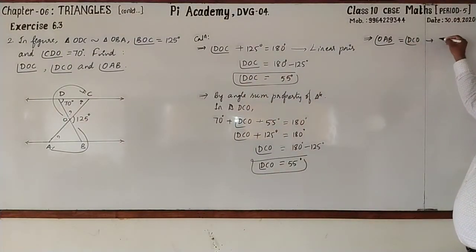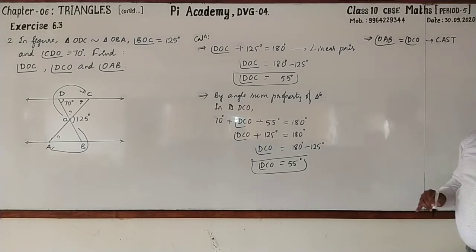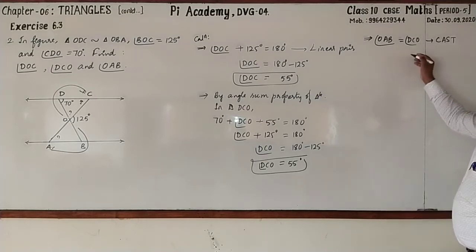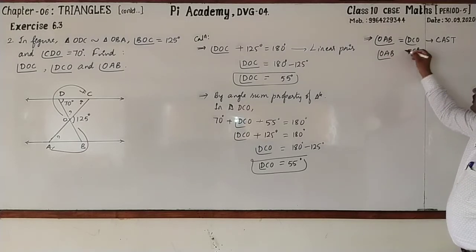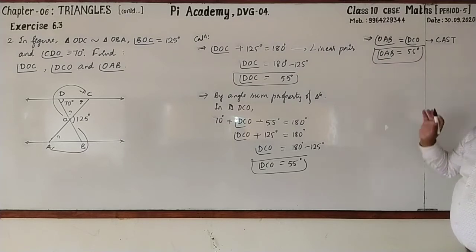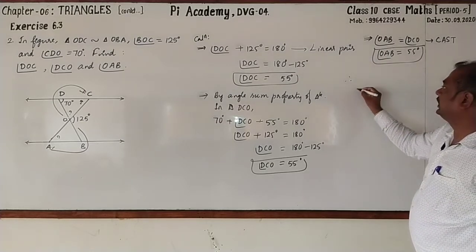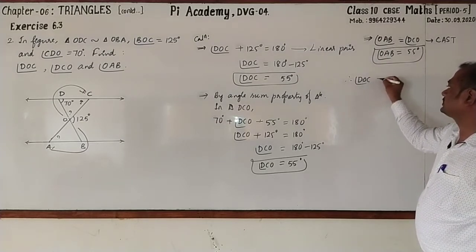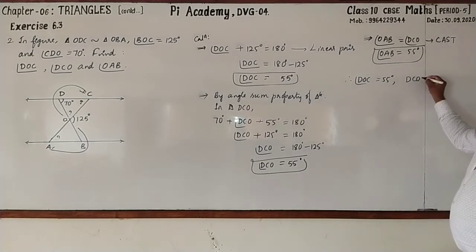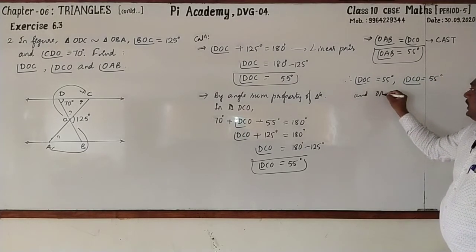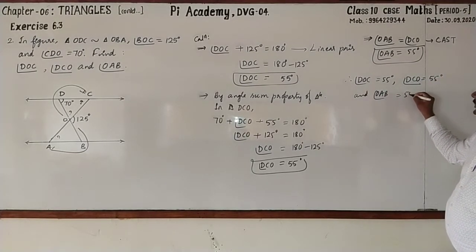DCO. Reason is corresponding angles of similar triangles. Angle DCO is 55 degree. Angle OAB is also 55 degree. Followed? Now conclusion. Therefore, DOC is 55 degree. Next, DCO, that is also 55 degree. And OAB is also 55 degree.